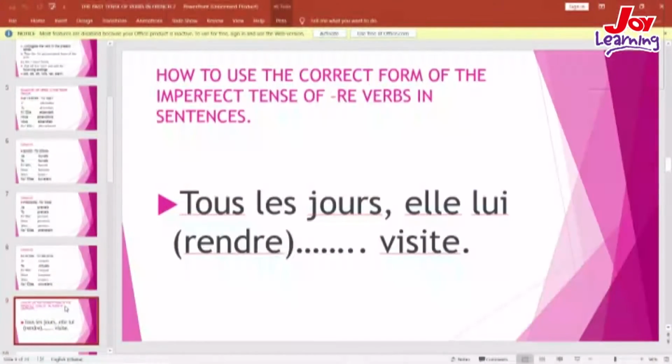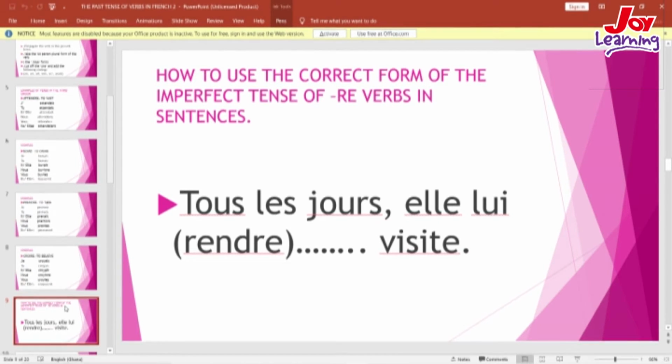So when we conjugate it in the present tense, we will have nous rendons as the first person plural form. We cut off the ons and we add the endings. Now the subject here is elle, that is third person singular.